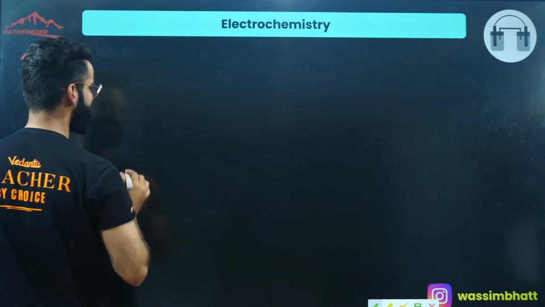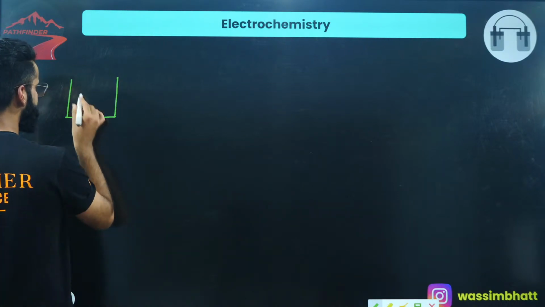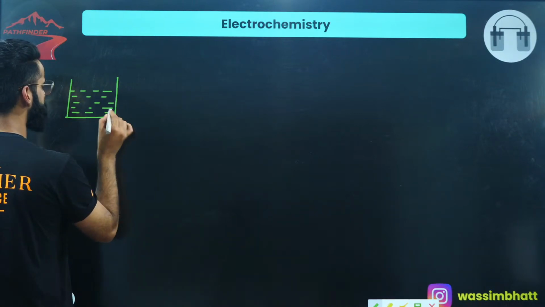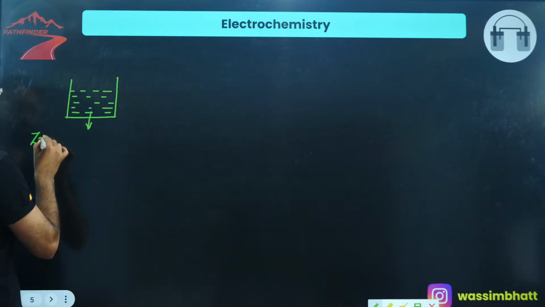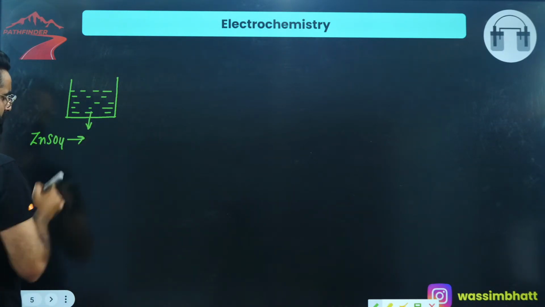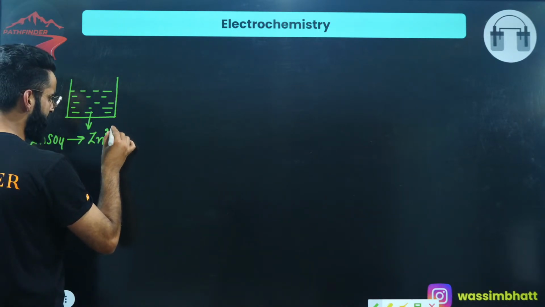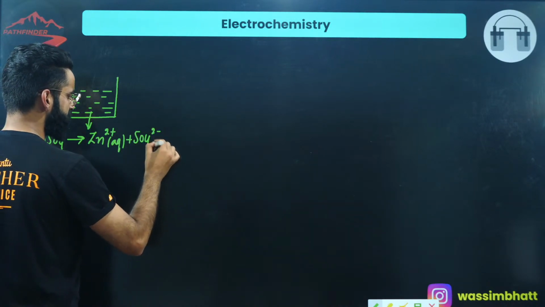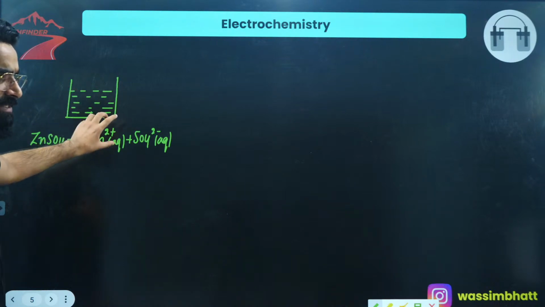Have a look properly at what I'm going to talk about. This is the container which I'm taking. In this container, I'm keeping a strong electrolyte. What is that strong electrolyte? For example, I'm keeping zinc sulfate in this container, which is a strong electrolyte. This zinc sulfate would have got converted into Zn2+ aqueous ions, and with this you'll have SO4 2- aqueous ions.